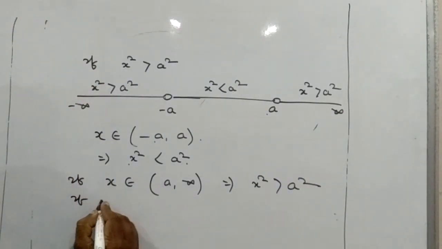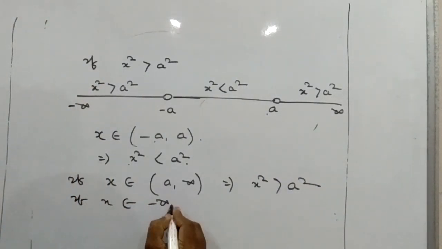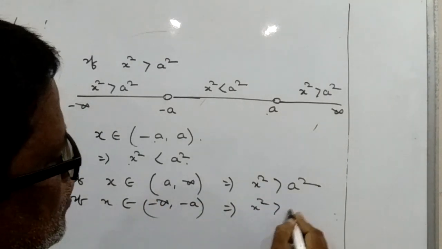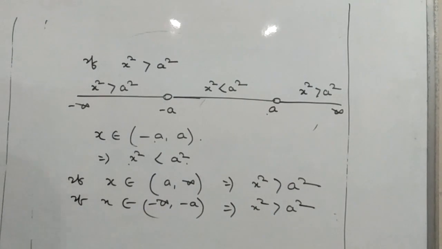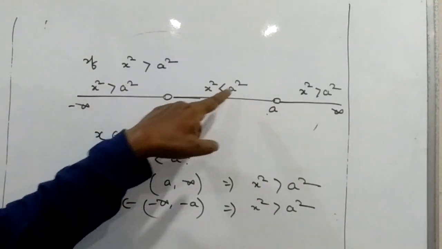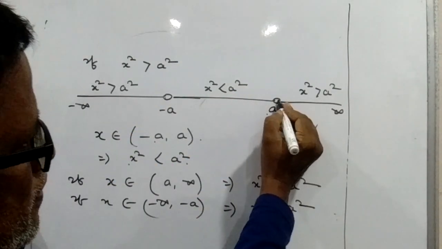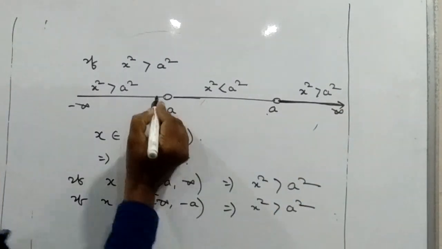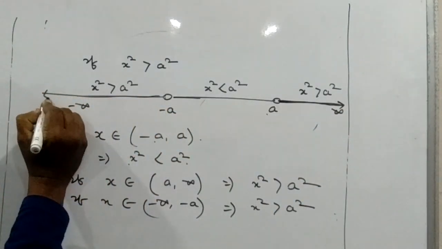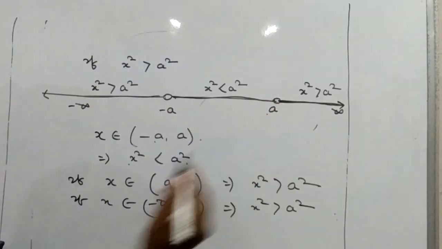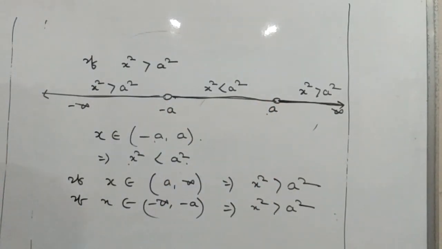Similarly, if you take x belongs to minus infinity to minus a, then also we can say x square is greater than a square. X square greater than a square means x lies in this interval or in this interval. X square less than a square means x lies between minus a to plus a.